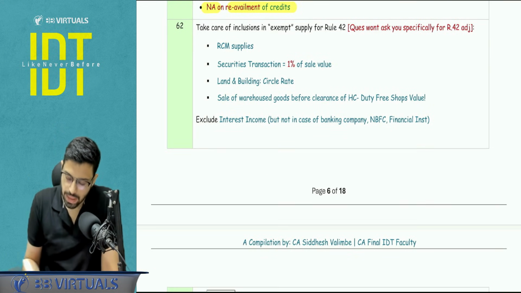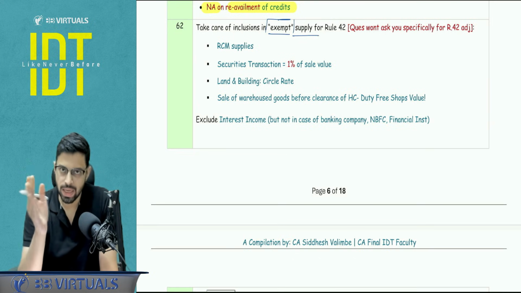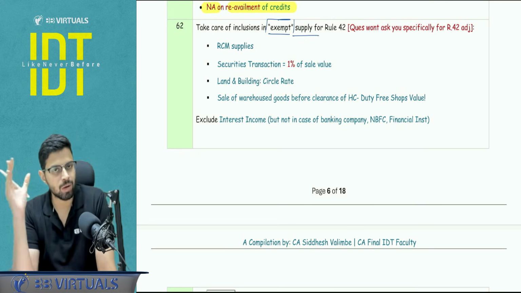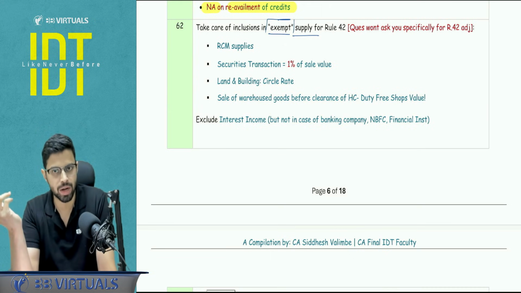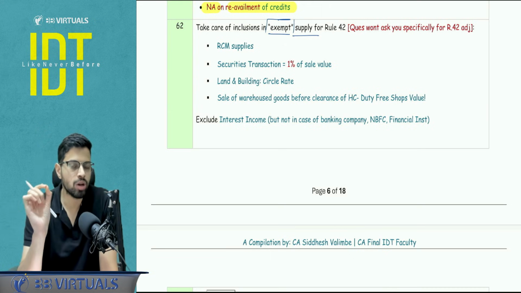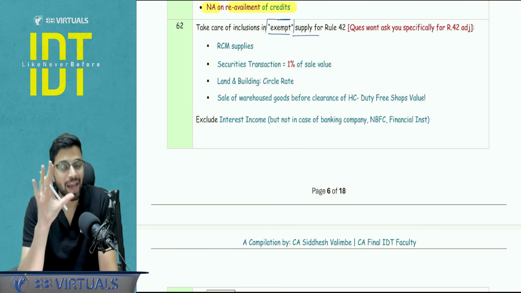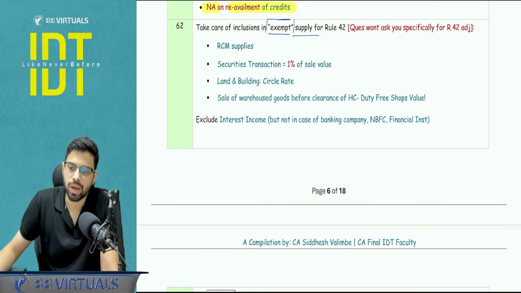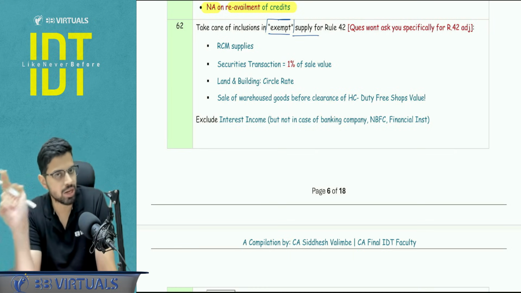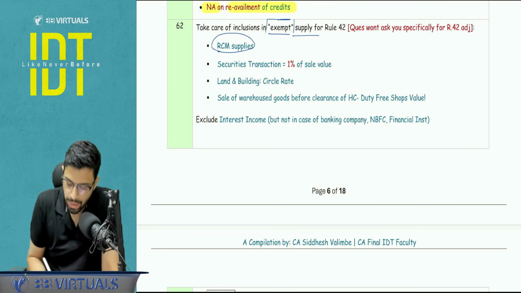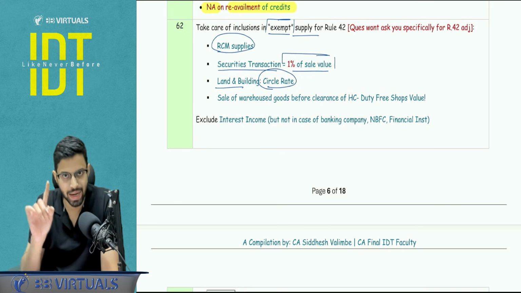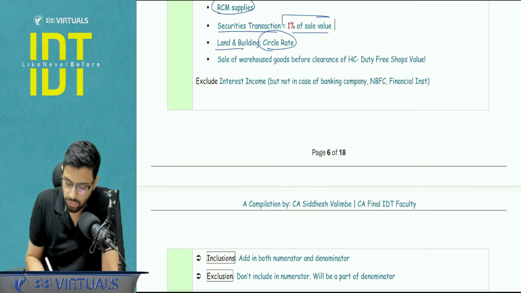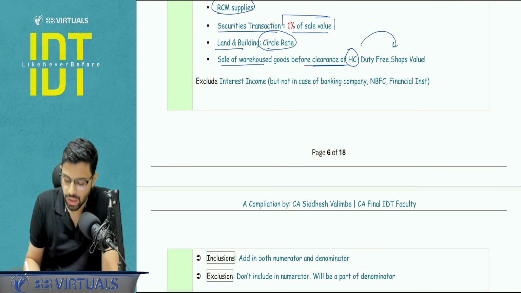Next, now there is a concept that for Rule 42, you calculate special exempt supply. So there is basically exempt supply as per the GST law, and there is one calculation of exempt supply for the purpose of reversal and apportionment under Rule 42. In that, specially you have to include certain things which are actually not exempt supply, but for the purpose of Rule 42, they will be included in the numerator as well as the denominator, right? So let's see. Outward RCM supplies, securities transactions, you have to take 1% of the sale value. Land and building, you have to pick the circle rate, that is on which the stamp duty is paid. Sale of warehouse goods before clearance for home consumption, that also you have to include.